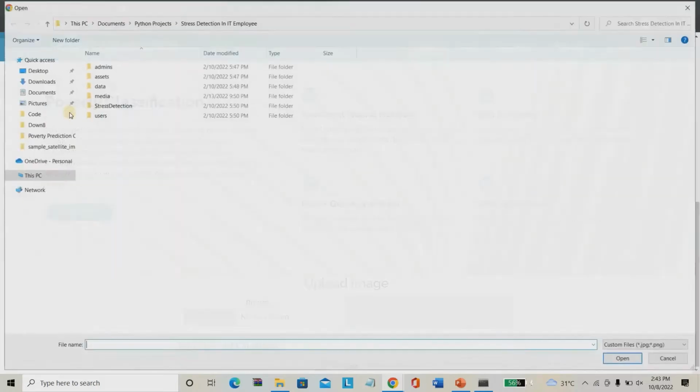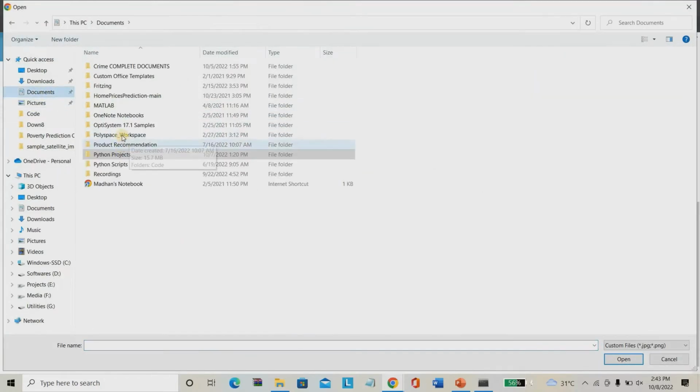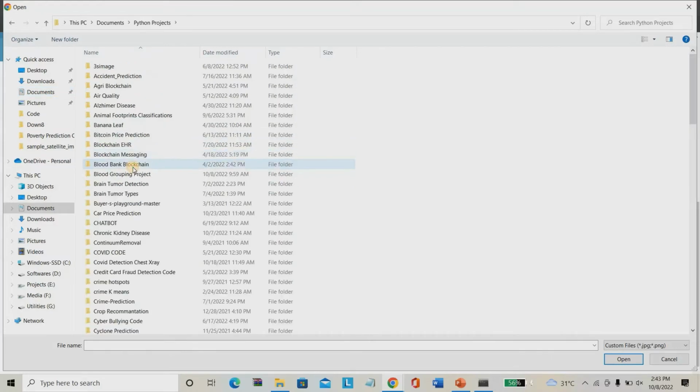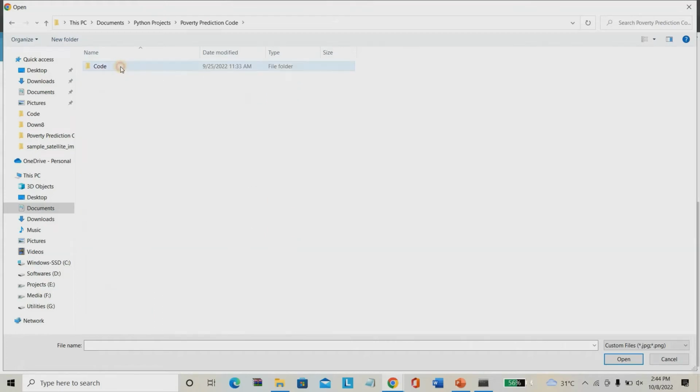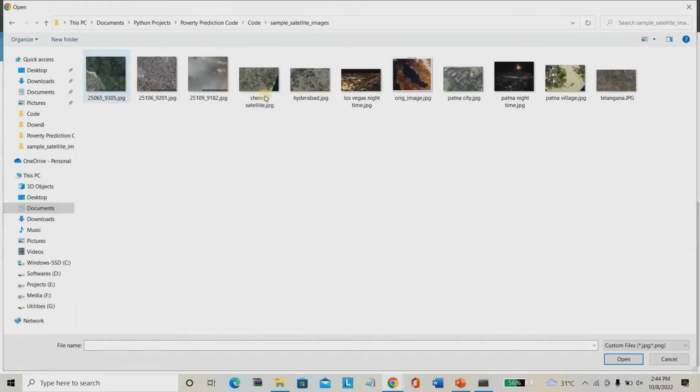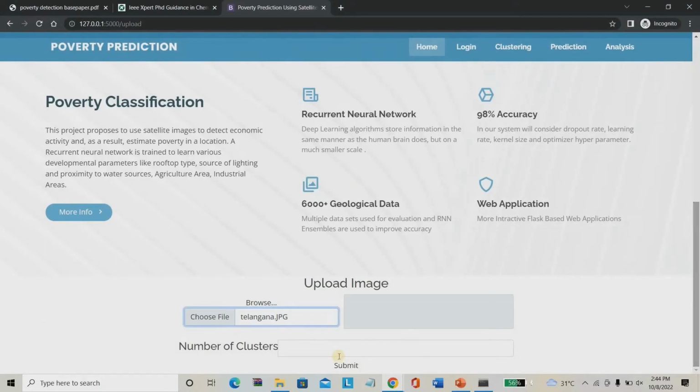Okay, I am choosing a file. I am going to use some images here. You can directly use any images. I am using some sample satellite images, and just giving one place. For example, I am going to give Telangana satellite images. Then you have to give the number of clusters, how many clusters you want to split into. For example, road, land type, roof type, agriculture area, industrial area, like that I am going to split into 5 clusters. Then submit.